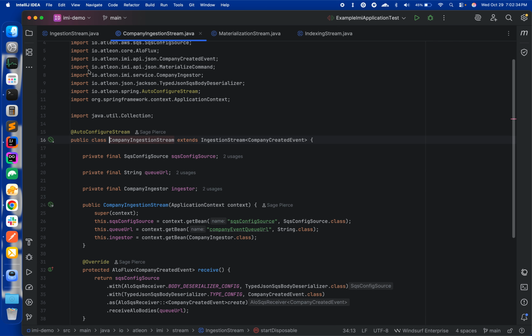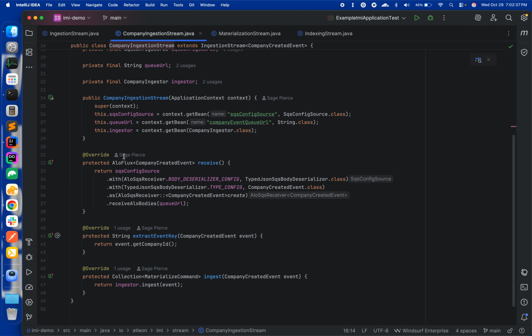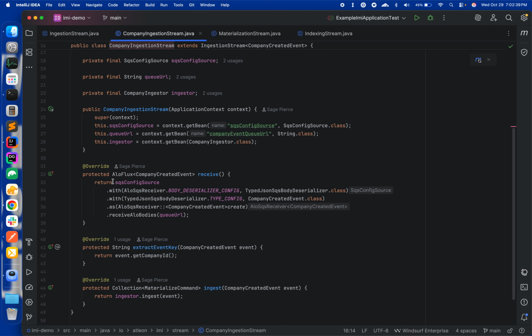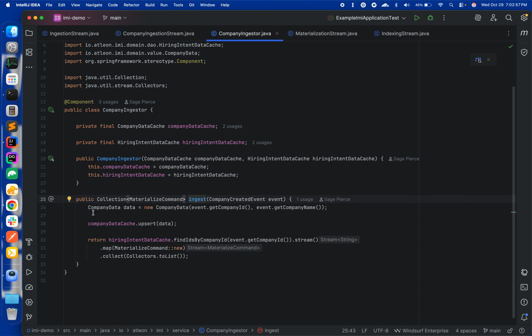In fact, our company events are modeled with an SQS queue. In this case, we build an SQS receiver, which is capable of deserializing our JSON objects. All we have to do is feed it our deserialization configuration, as well as an SQS queue URL to consume from. We'll also take a quick peek at what it means to ingest. Our ingestion process extracts some of the carried state that we care about, upserts it to our cache, and then uses our cached hiring intents, if we have any, to figure out what materialization commands need to be rematerialized.